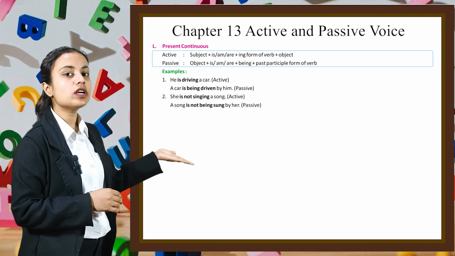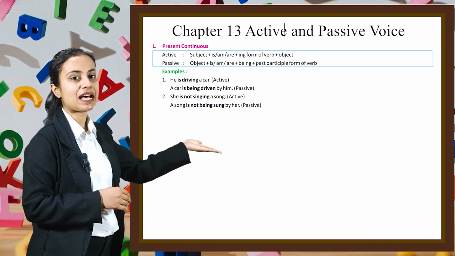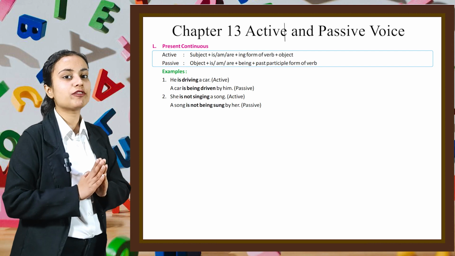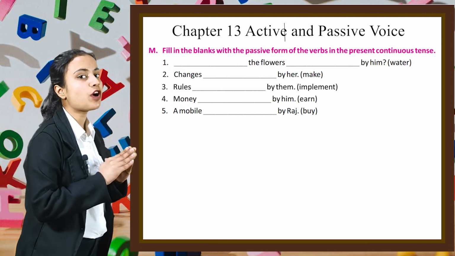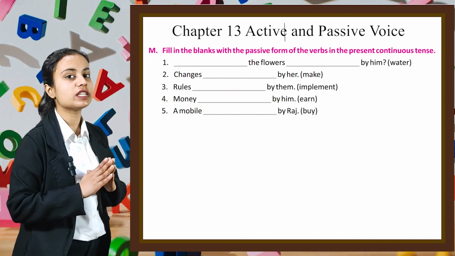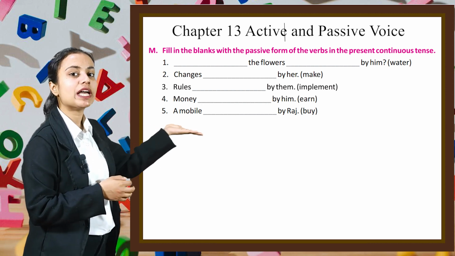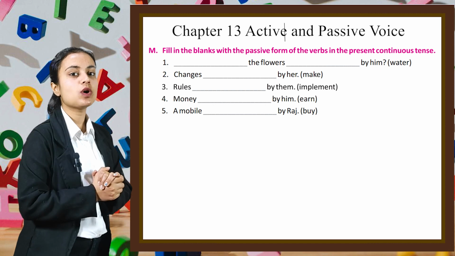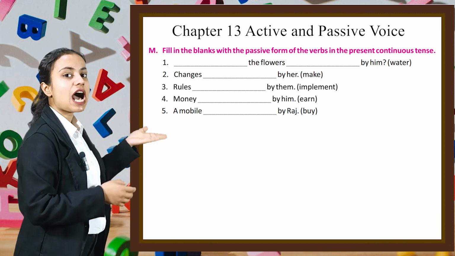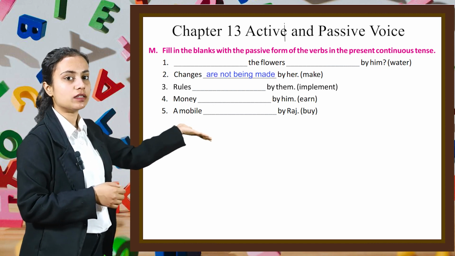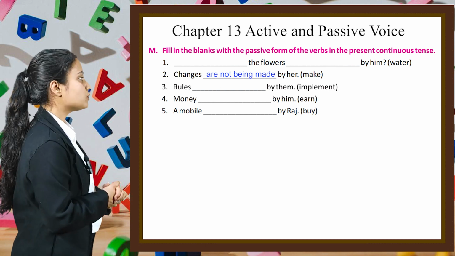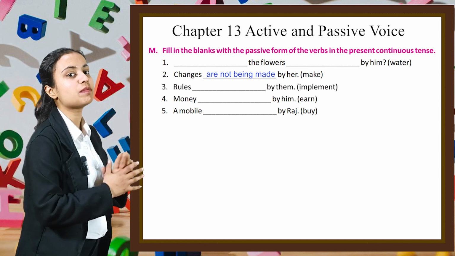A song is not being sung by her is the passive form. Using these concepts, we have to fill in the blanks with the passive form of the verb in present continuous tense. Here, let's do the second example. Changes dash by her. The verb given is make. So, our sentence will be changes are not being made by her. In the similar manner, you have to do rest of the parts of this exercise by yourself.